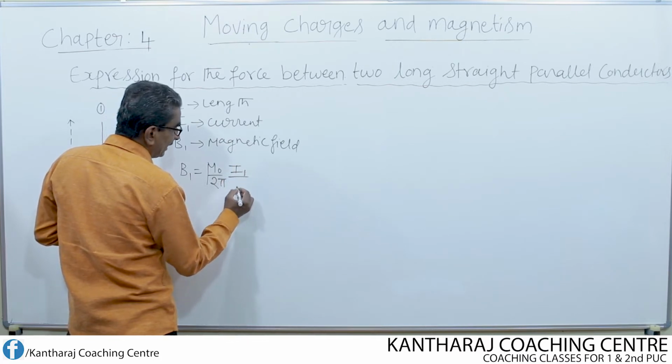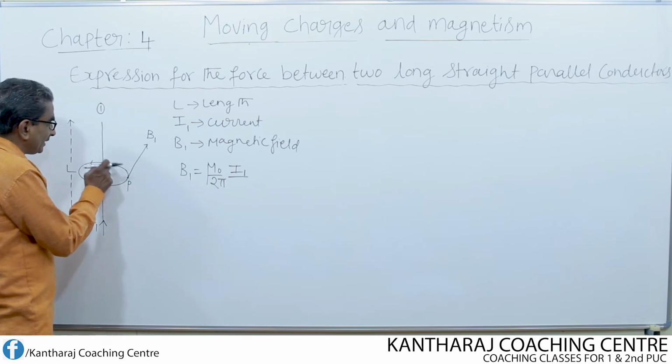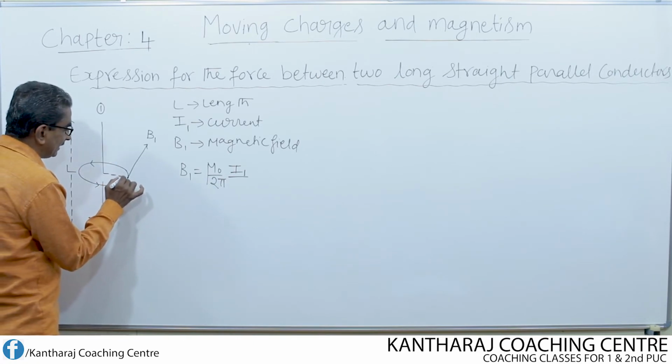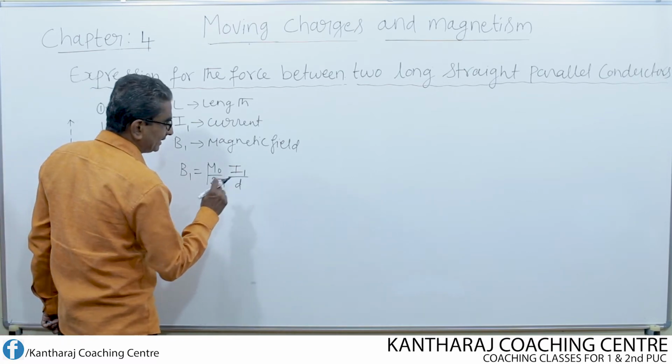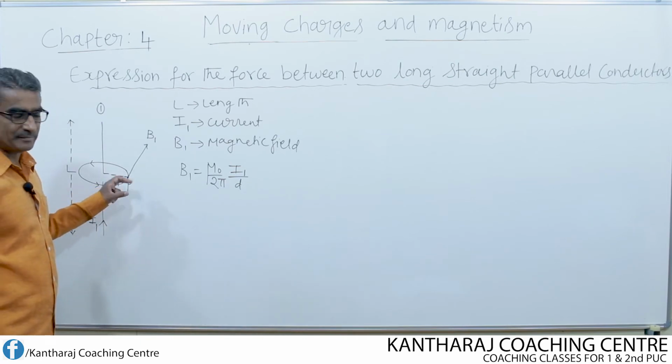That means I1, R means what? Distance of the point P from what? From the conductor. Now I consider this distance as equal to D. So I write this as D. This is the magnetic field that exists at the point P.